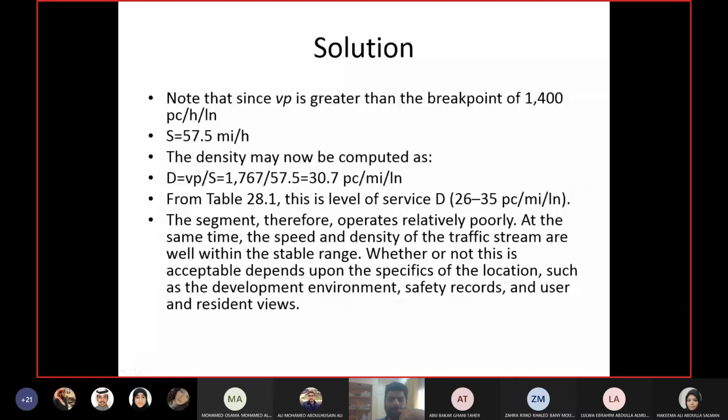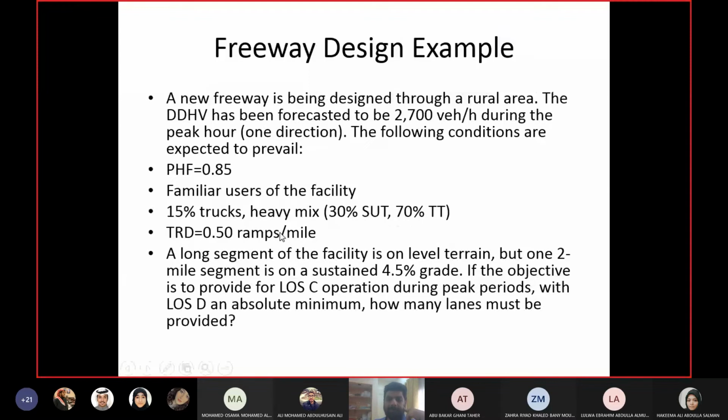They are saying the segment operates poorly, because level of service is D. They are talking about the upward gradient. We don't know whether it is acceptable or not because they did not give any standard to us. Now we look at the design example.